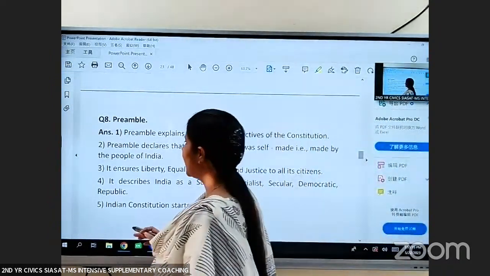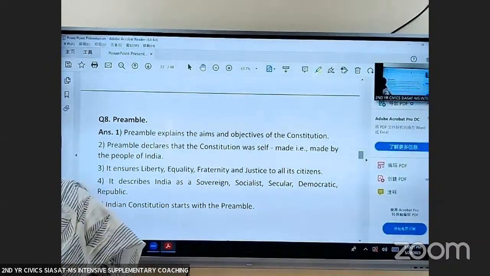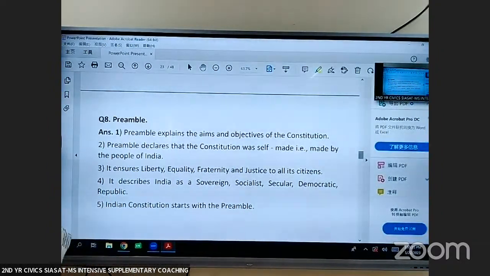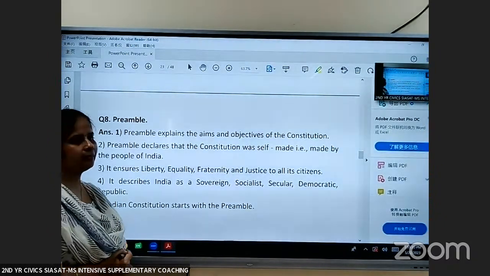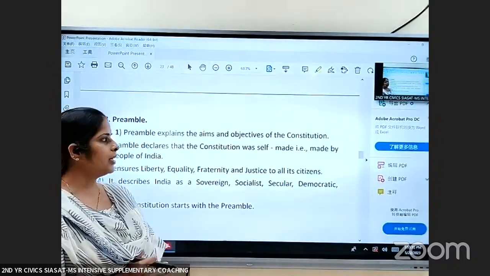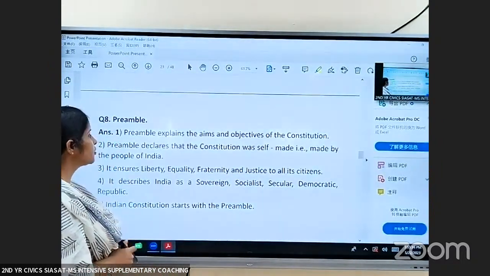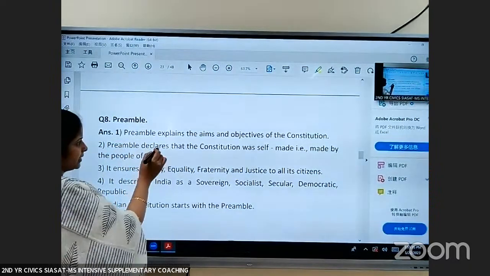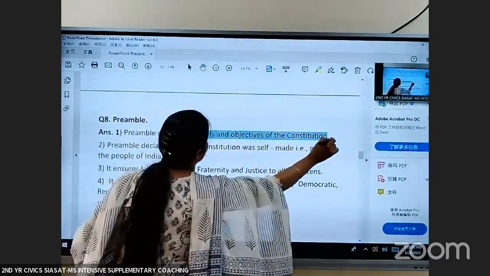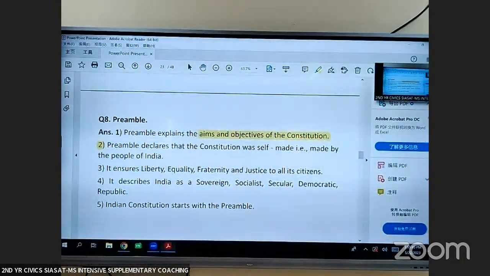Now, let us discuss the last topic, that is preamble. I told you about preamble when I was explaining about the Indian Constitution. Preamble is nothing but the introduction to the Constitution. It explains the aims and objectives of the Constitution, why the Constitution is made.